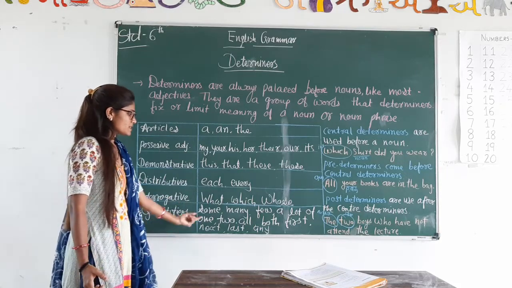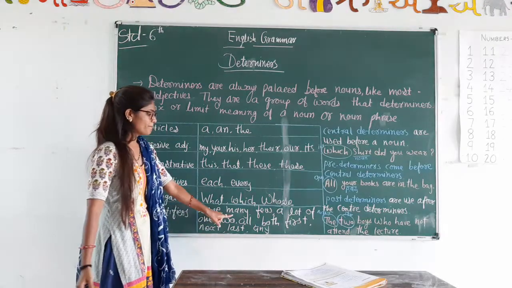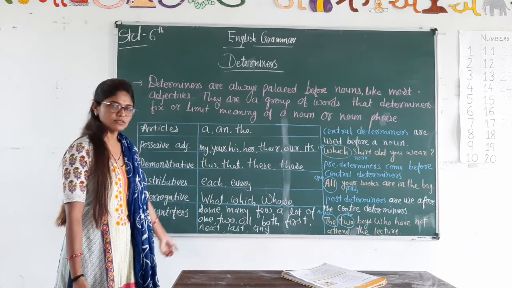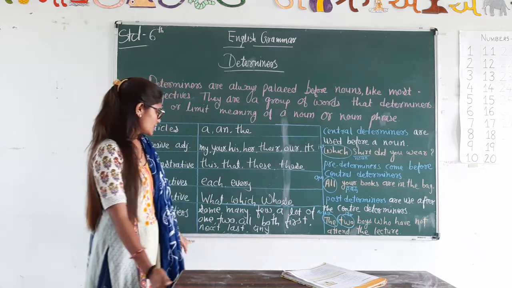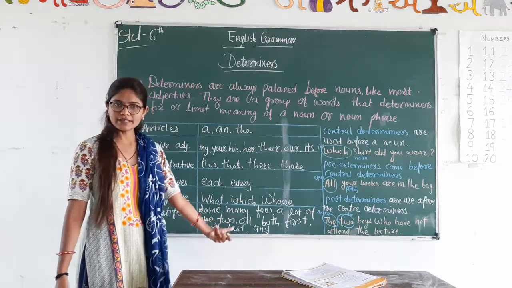Quantifiers. Quantifiers means कुछ मात्रा में बताना. Some, many, few, a lot of, one, two, all, both, first, second, next, large, any.